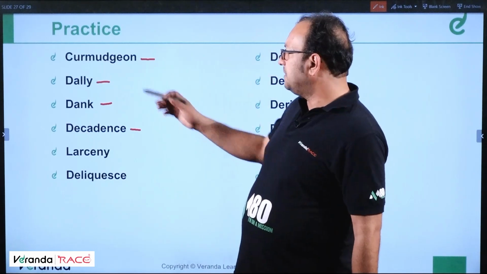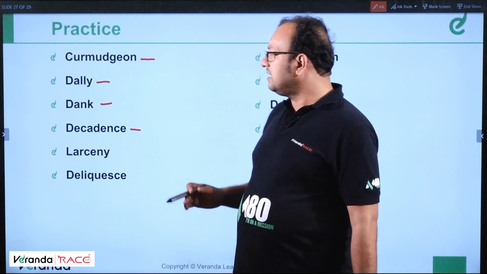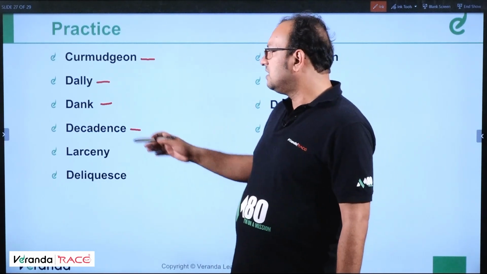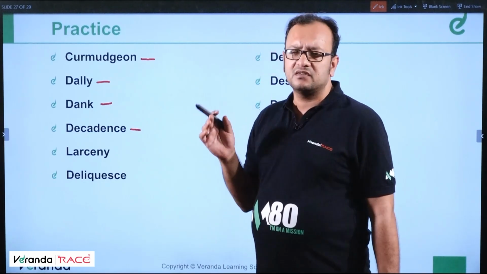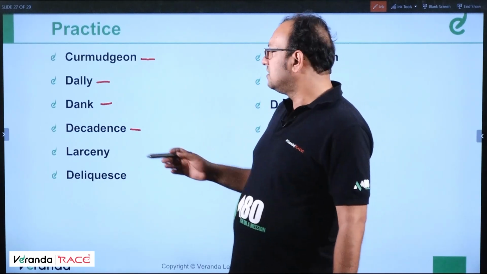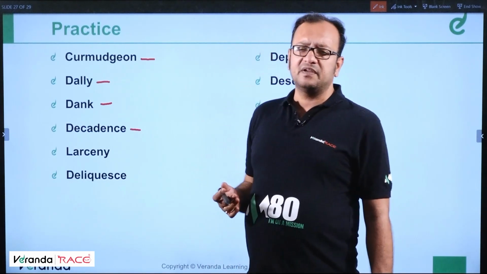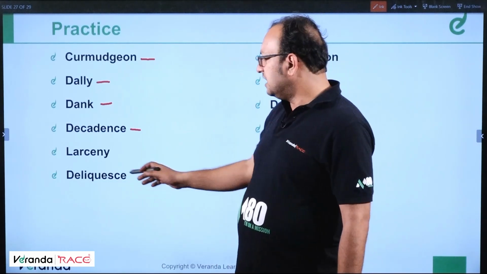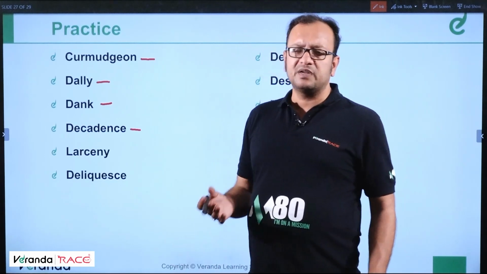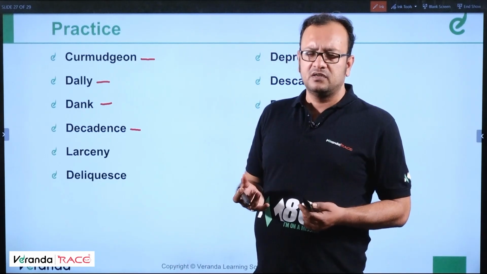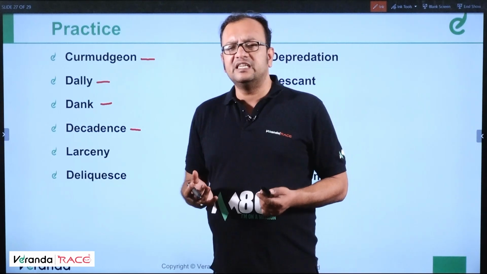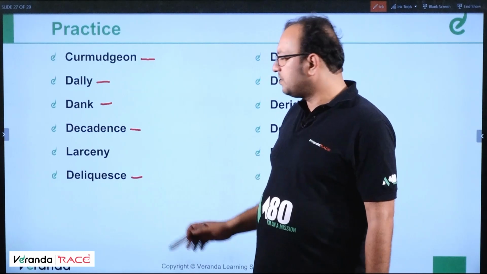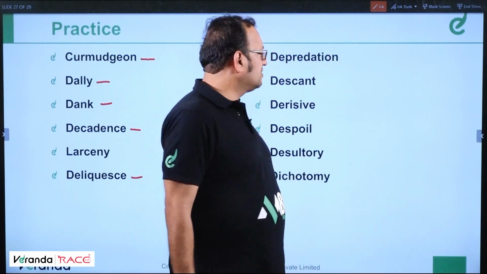I'll repeat, curmudgeon means an old and irritable man. Dally means to act or walk very slowly. Dank means a space which is very damp and smelly. Decadence means attitude or behavior of arrogance. Larceny means cheating or trickery. Deliquesce means to become liquid after absorbing some water. There are some chemicals which are deliquescent, means they absorb water and become liquid. So deliquesce means the process of becoming liquid by absorbing water.